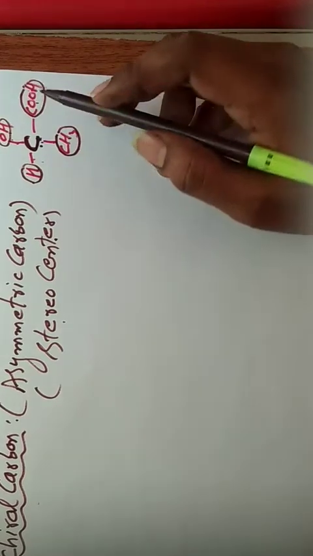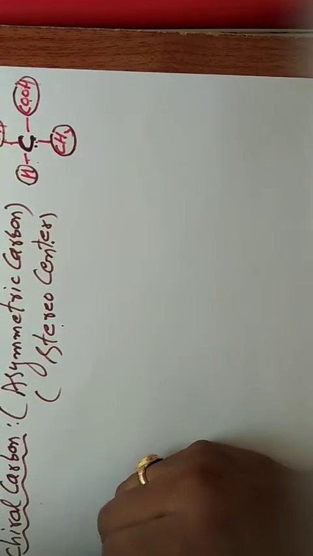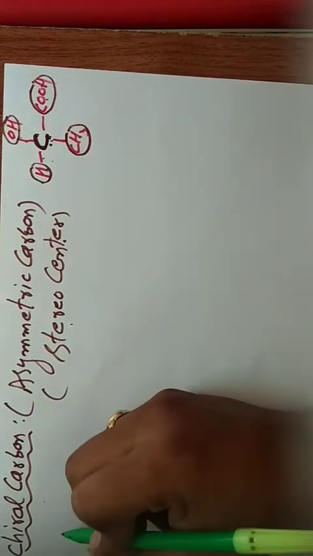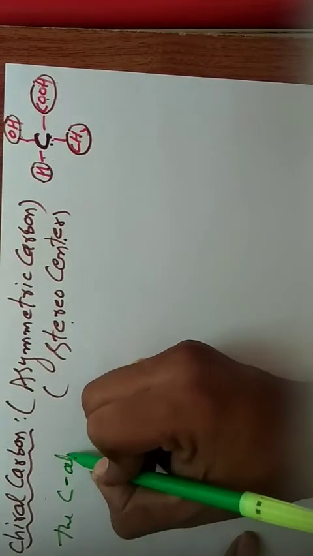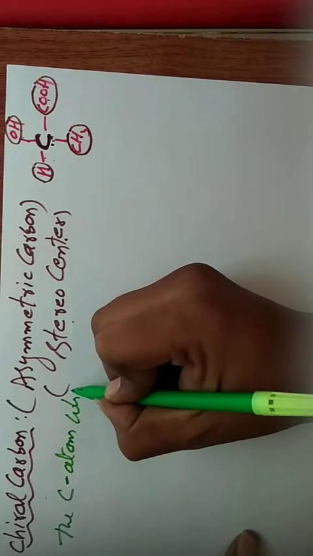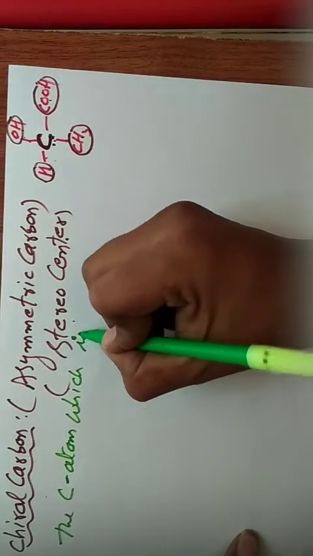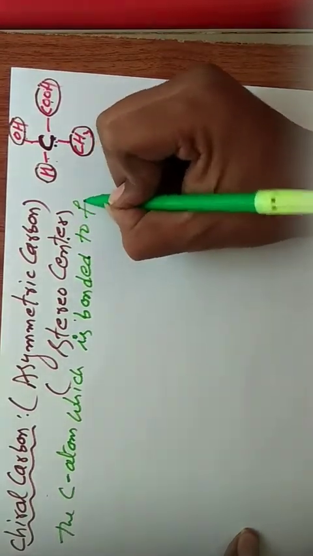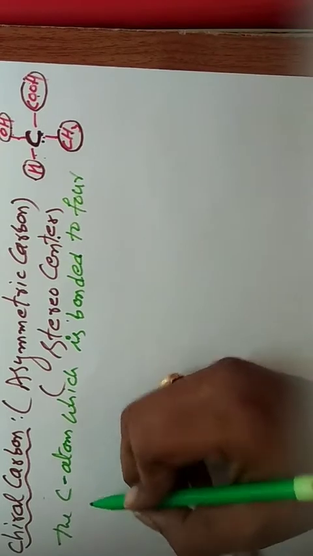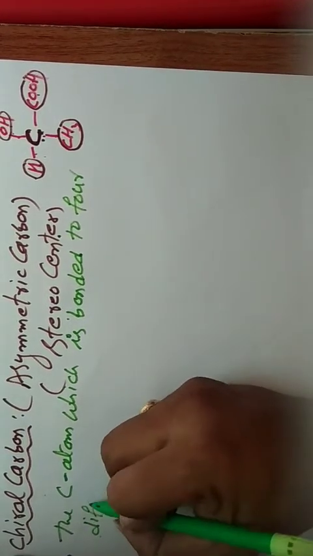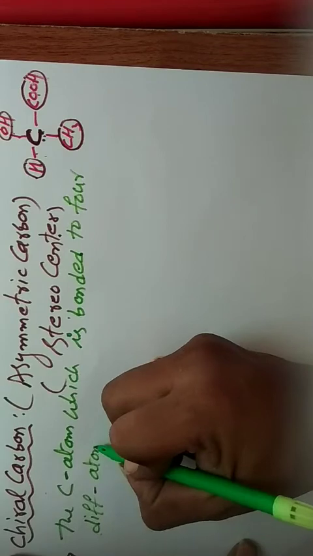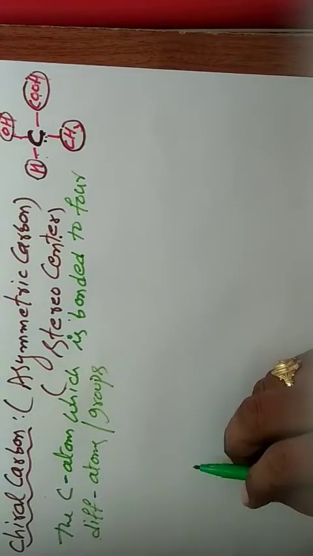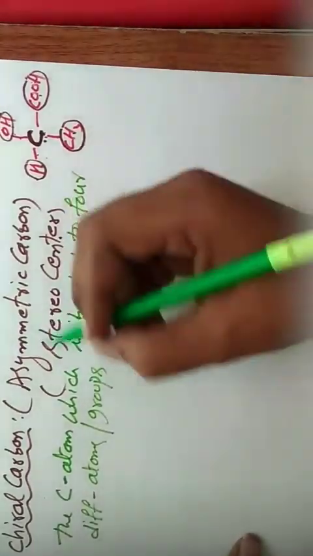So what is the meaning of chiral carbon? Chiral carbon means the carbon atom which is bonded to four different atoms or four different groups in a molecule.